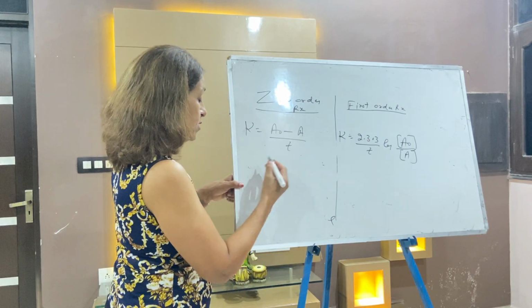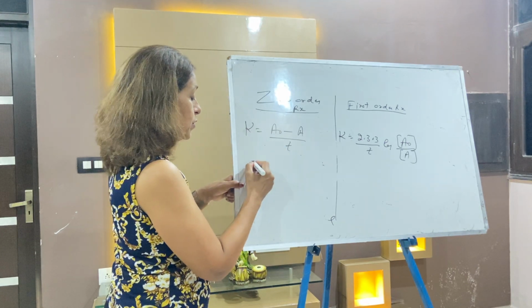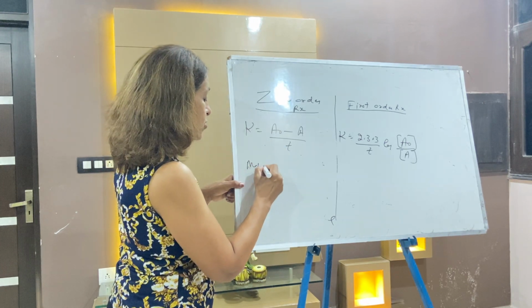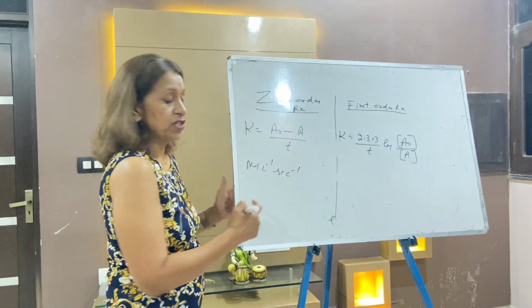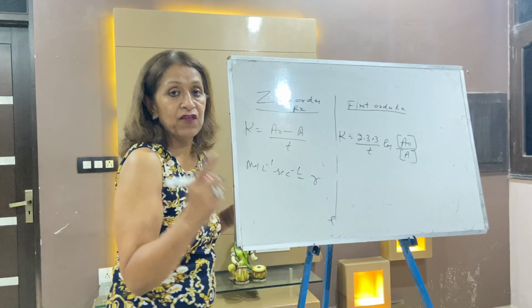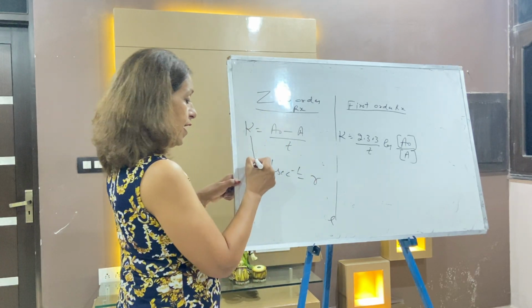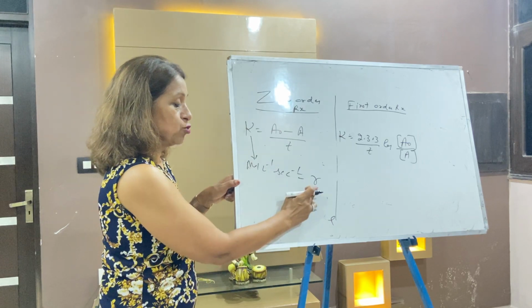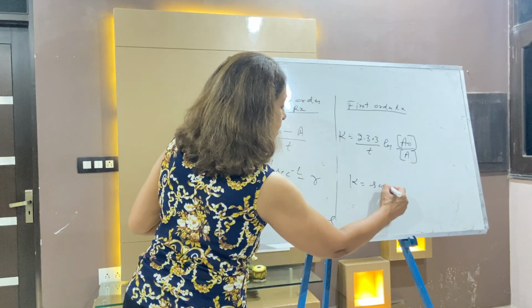Next point you please write. The zero order reaction constant has the unit mole per liter per second, and the unit of K for zero order is the same as that of the rate of the reaction. Very interesting. But in this case the unit of K is just per second.